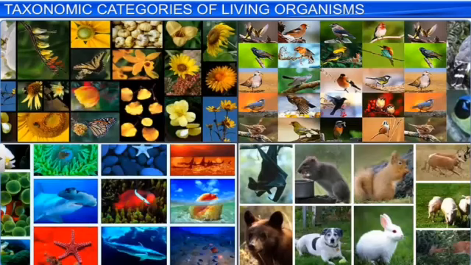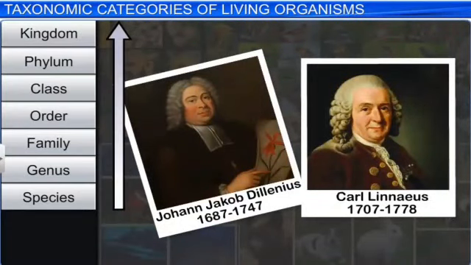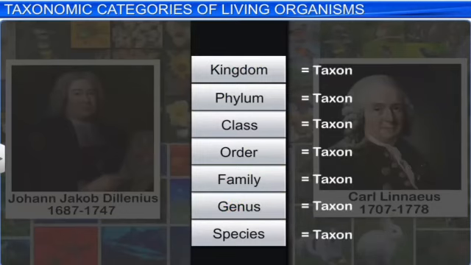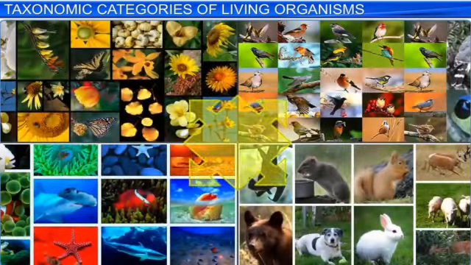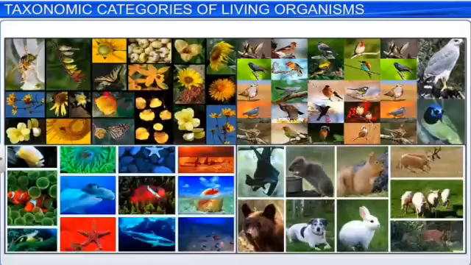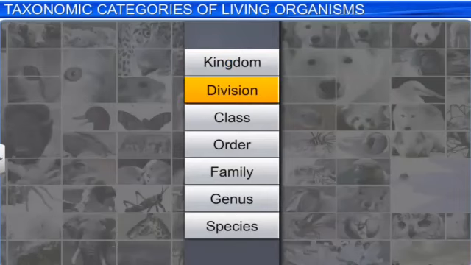Now, focusing on the taxonomic categories, right from the lowermost level to the higher level, they are species, genus, family, order, class, phylum and kingdom. This is nothing but the hierarchy. This hierarchy is from either the lower level to the higher level or from the higher level to the lower level. And this hierarchy ultimately helps us in the proper identification of organisms. So let us go into the crux of these taxonomic categories. The first one is the species.